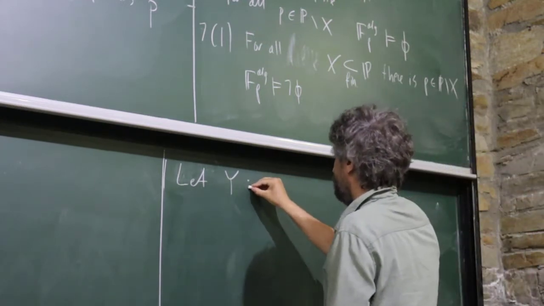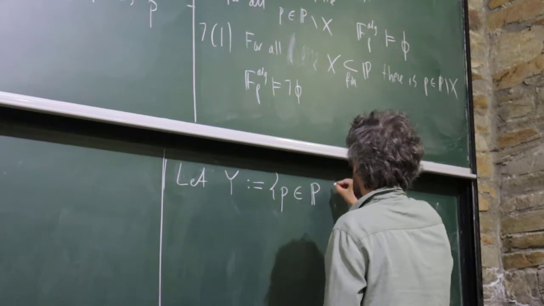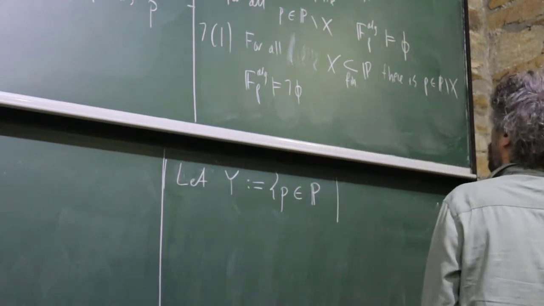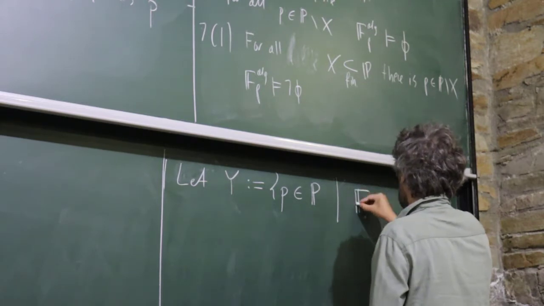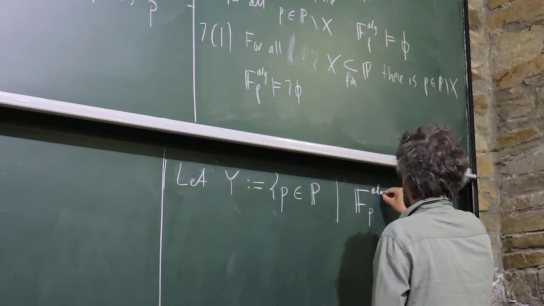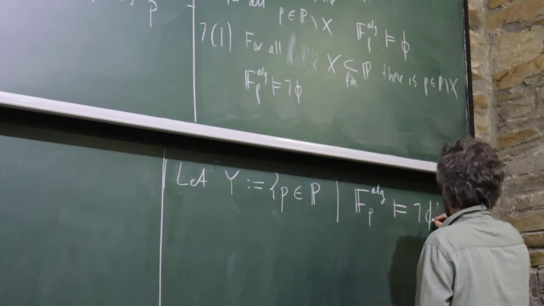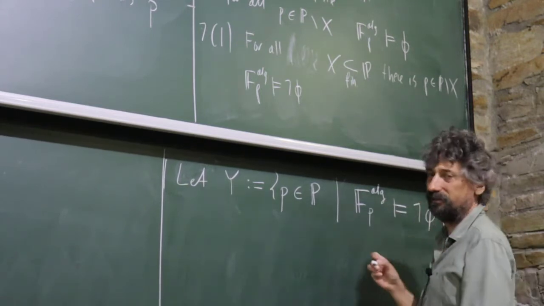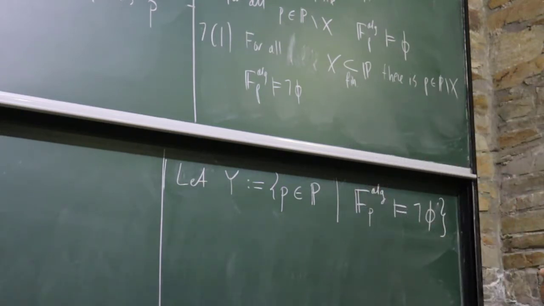So let y be the set of all primes such that, so I'm saying this set cannot be finite, because then I can take it as an X there and find something more.